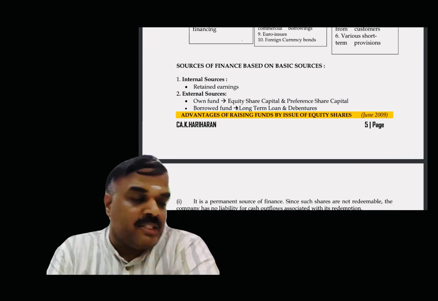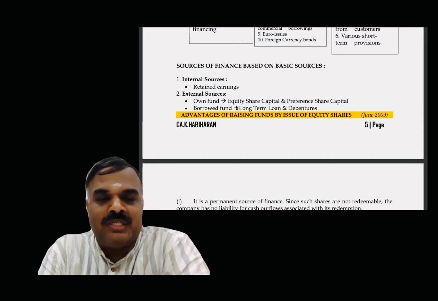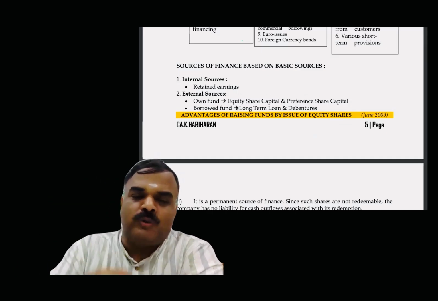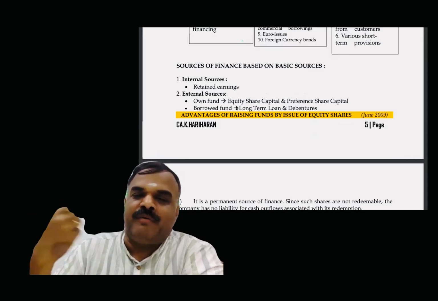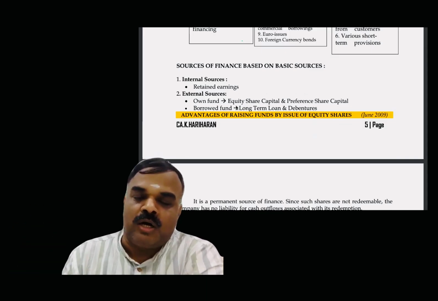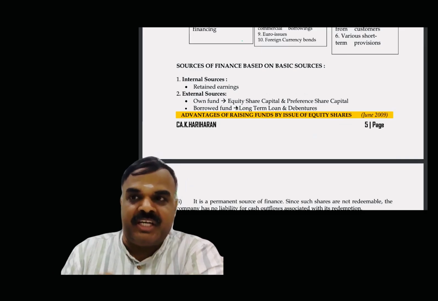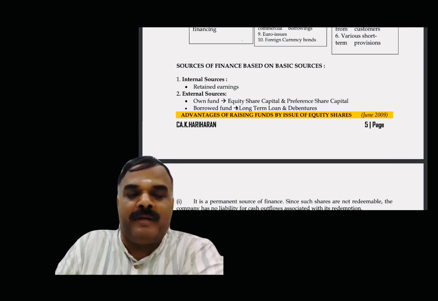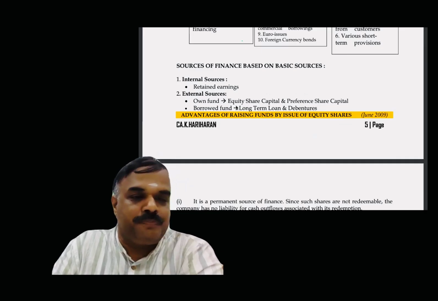In addition to that, sources of funds are broadly classified into internal sources and external sources. External source means I'm going to get the fund from outsiders, by way of equity share capital, preference share capital, long-term loans or debentures. Internal source means earned profit, the retained earnings, which is also one of the sources of the company. That is called an internal source.